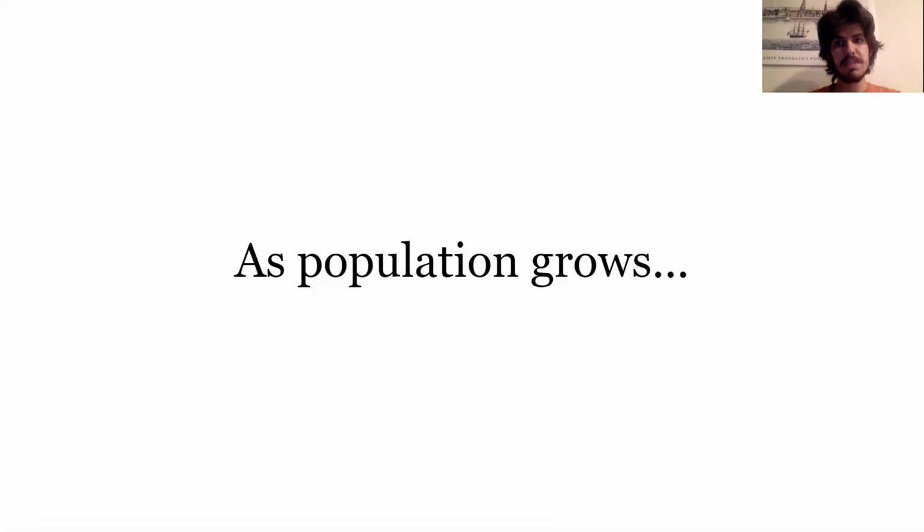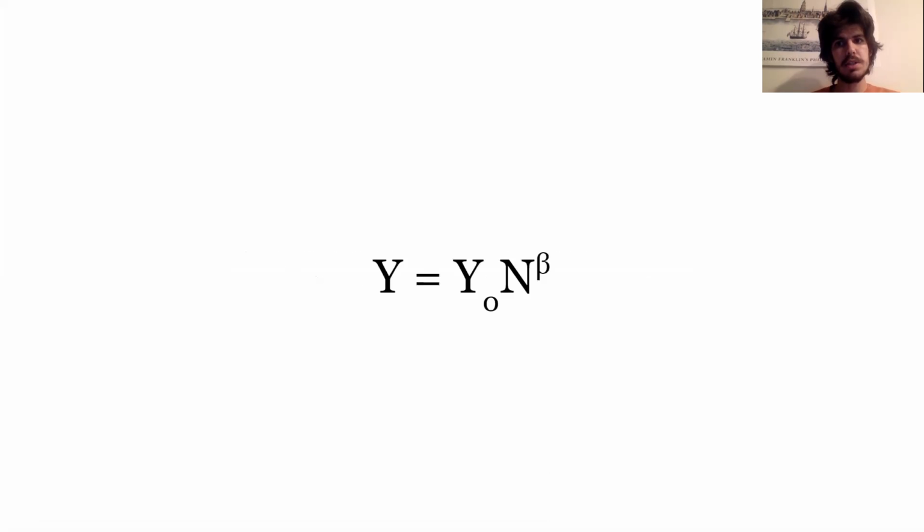What you may or may not expect is that these growth patterns are not necessarily linear, and in fact, work by Luis Bettencourt, whose work I will be talking about today and building on, found that these relationships can all be modeled by this power law relationship, where the property is equal to some constant y naught times N, the population, raised to some beta. Here a beta greater than 1 would be superlinear growth, and a beta less than 1 would be sublinear growth with population.